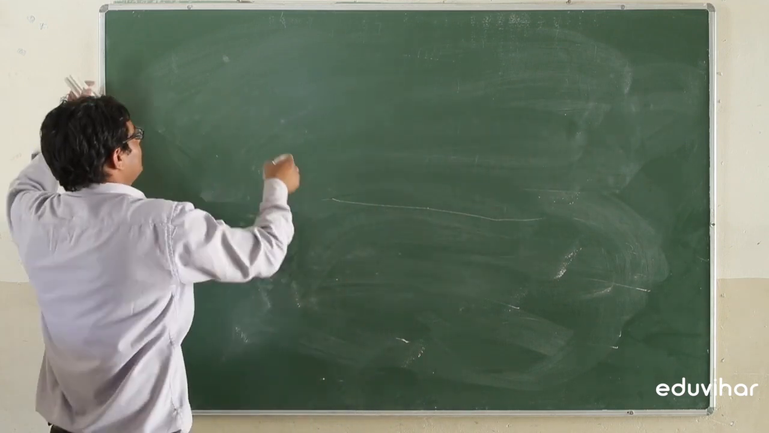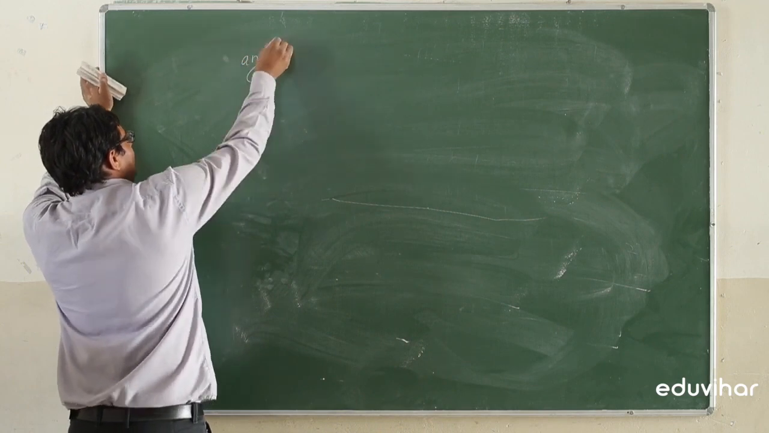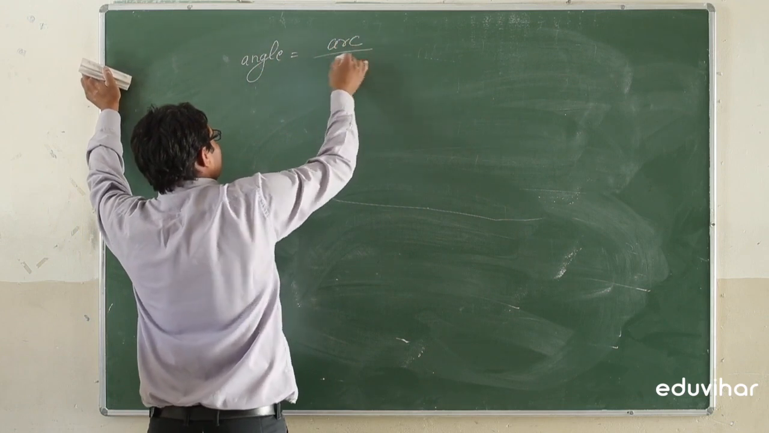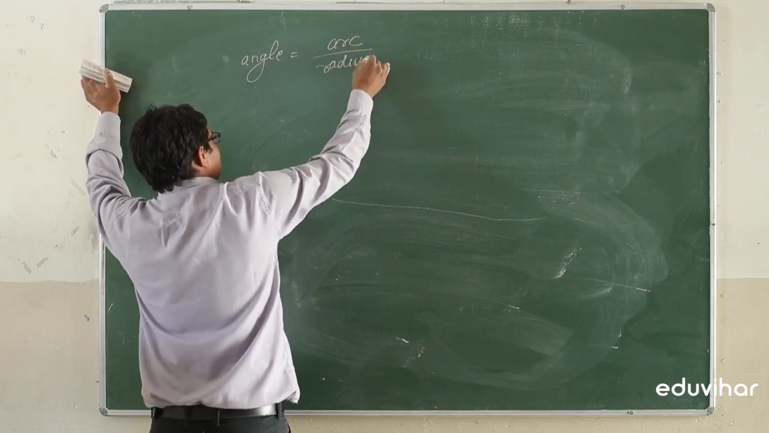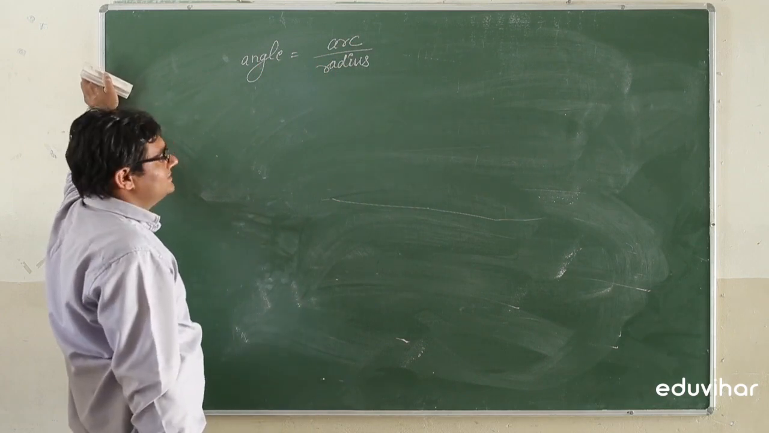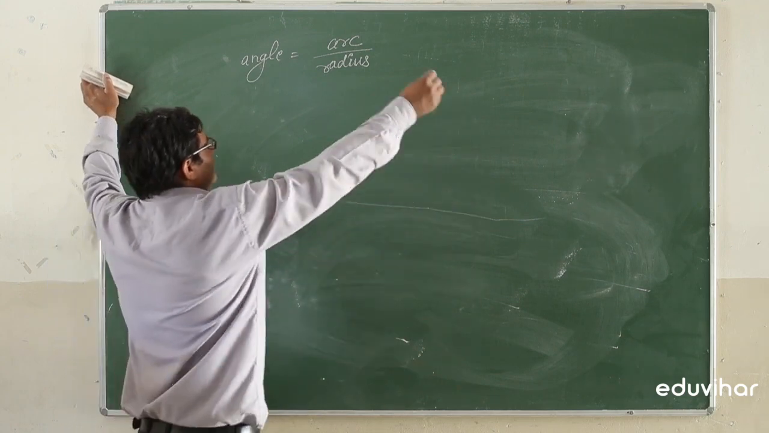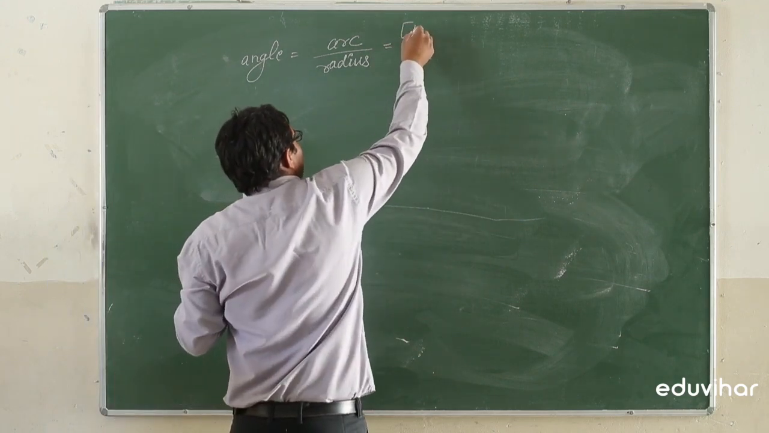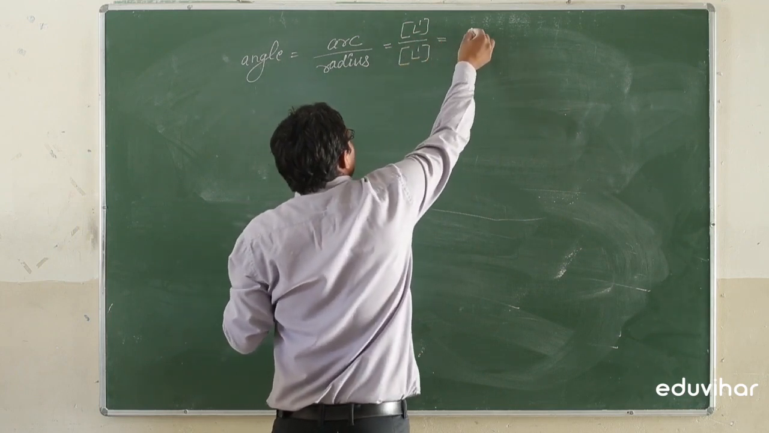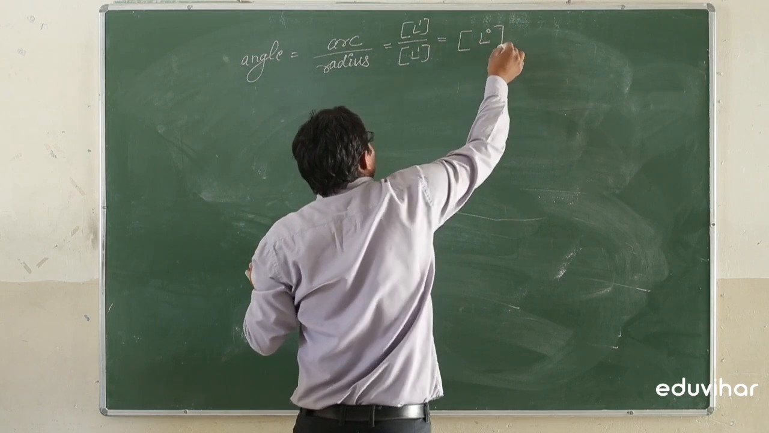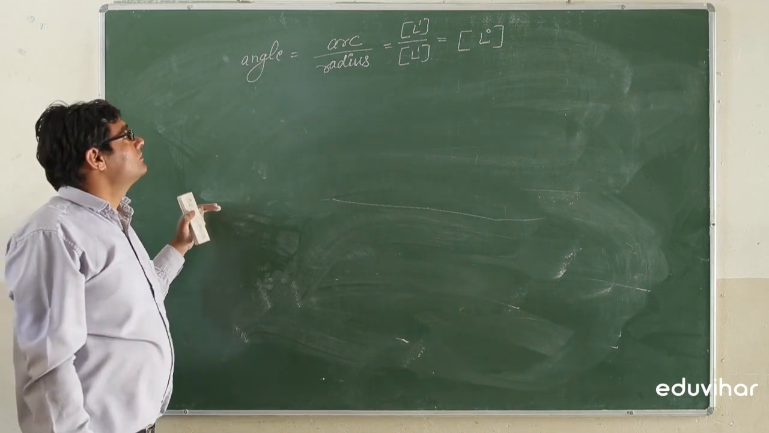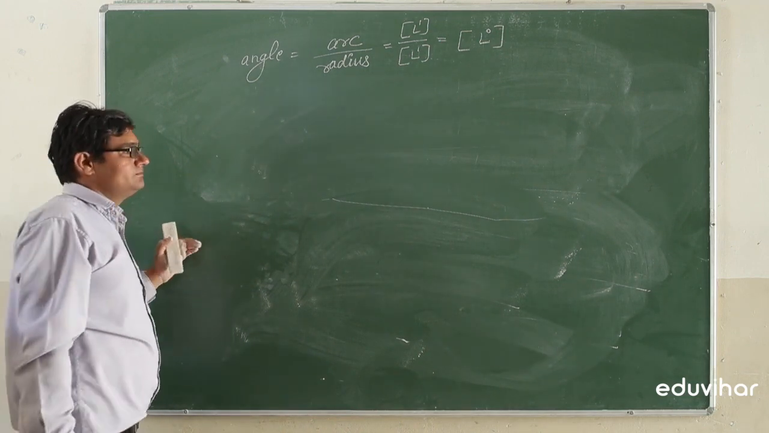Now there is angle. That is the ratio of arc by radius. Arc, that is the length. Radius, it is also length. So length divided by length is equal to L0. So angle also does not have a dimensional formula.